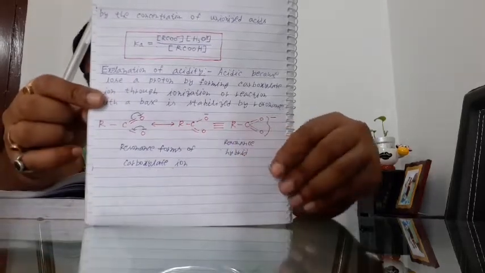This concept is very important for describing the acidity of carboxylic acids: which carboxylic acid is a stronger acid, and which is not. Stronger acid means the acidity is much higher than the other carboxylic acid. I will describe it later, and hopefully at that time you can understand it.